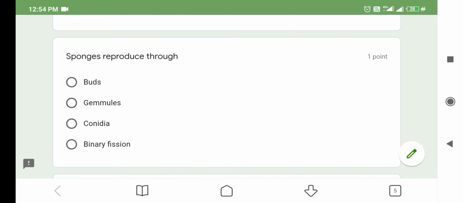Now let us move on to the questions. The first question is, sponges reproduce through option number 1, buds. Hydra reproduces through buds. Option number 2, gemmules. Sponges reproduce through gemmules. So option number 2 is correct. Third one is conidia. Penicillium reproduces through conidia. Binary fission. Amoeba and paramecium reproduce through binary fission.